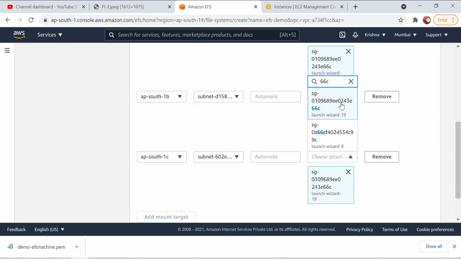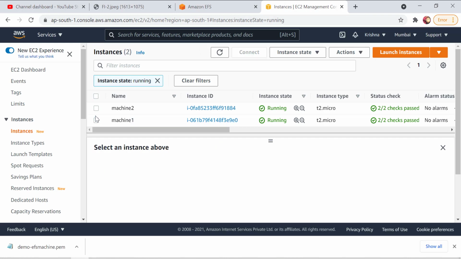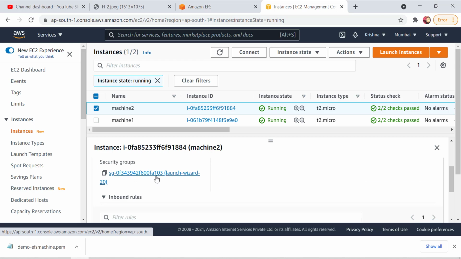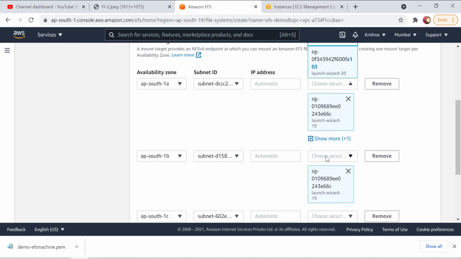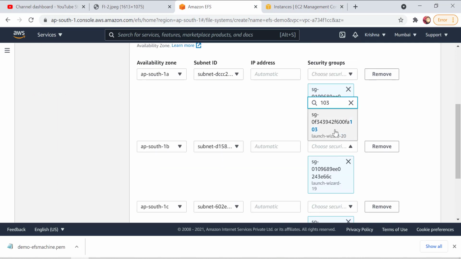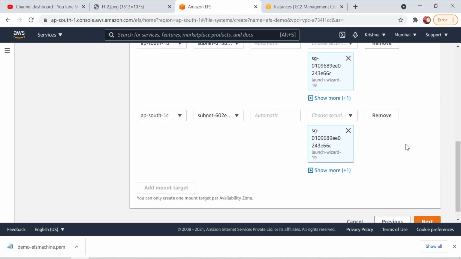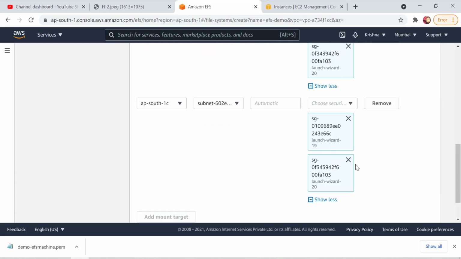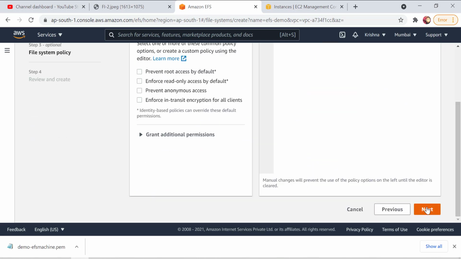Now, since I have used two different security groups, I need to click on machine 2 as well. So here I will click on the security group. Here the last digits are 103. So let's write 103. When I click on show more, both of them will come. Okay, perfectly fine. I will just click on next now.